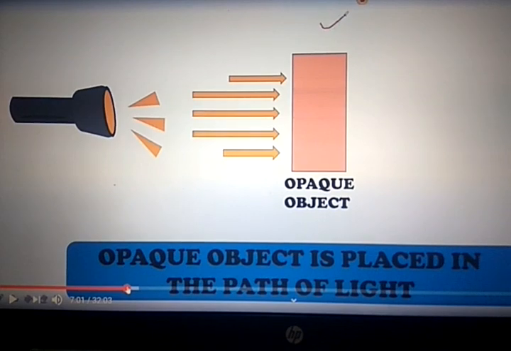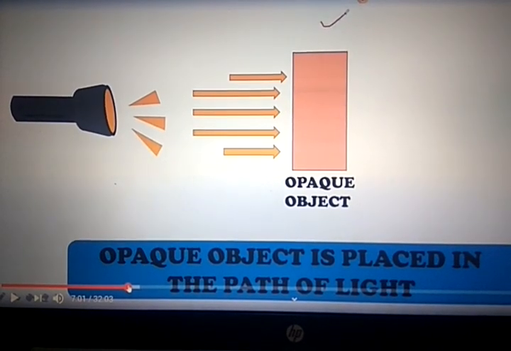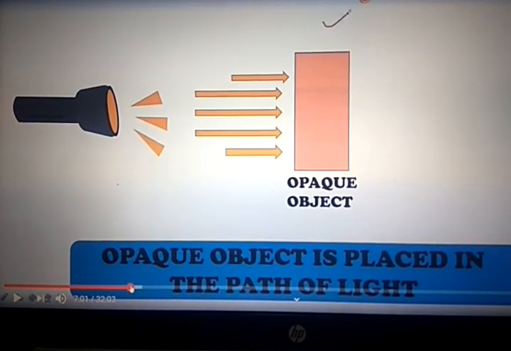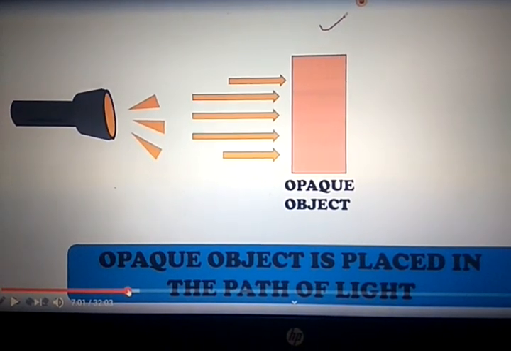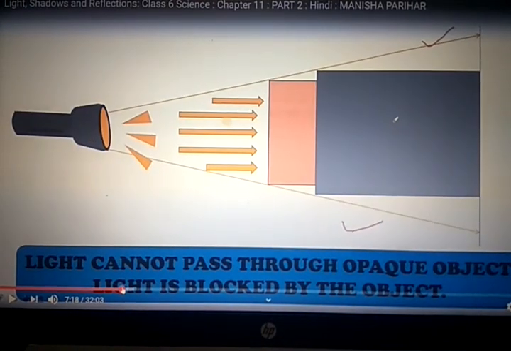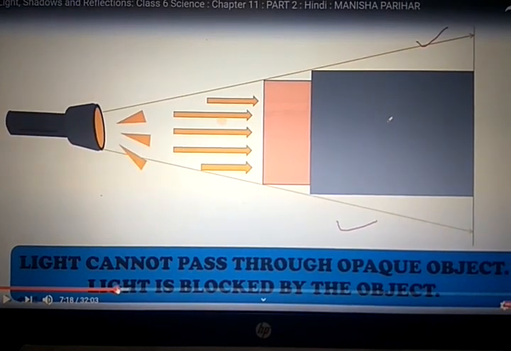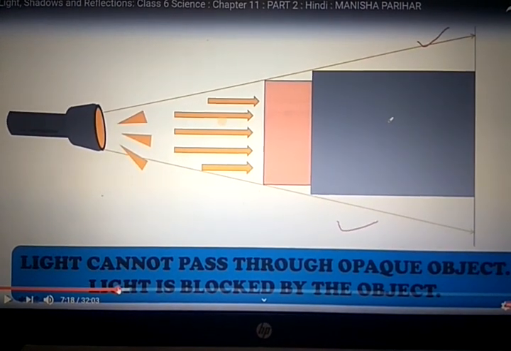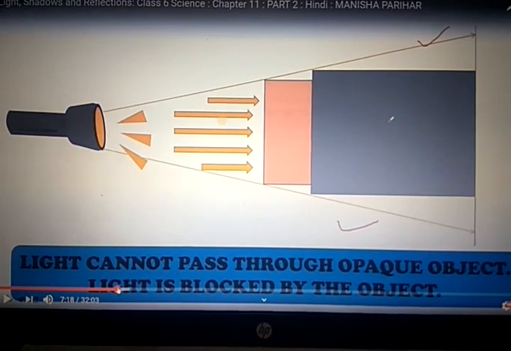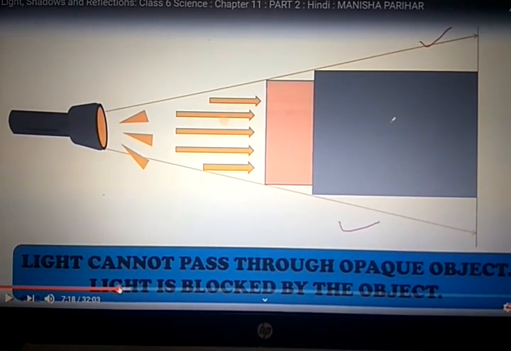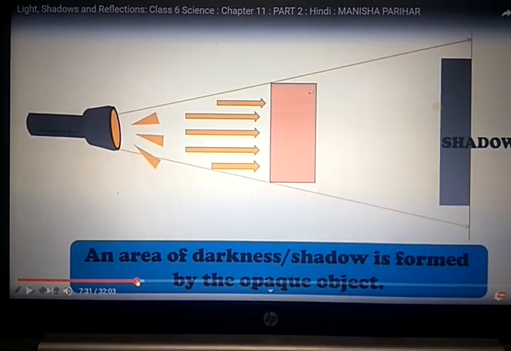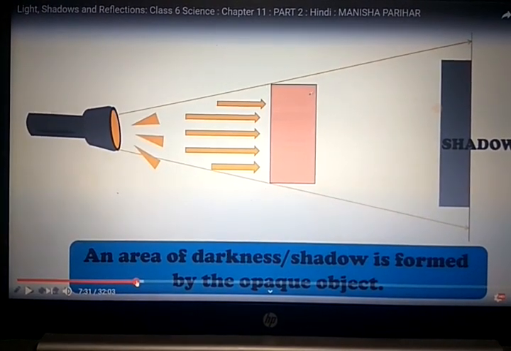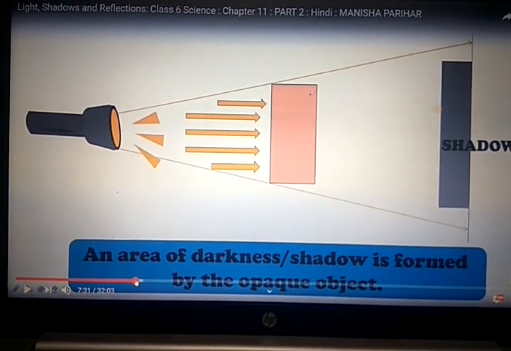You see here the source of light, a torch, is there. Here an opaque object is there. So the opaque object is placed in the path of light, so light cannot pass through that opaque object. Light is blocked by that particular object, so an area of darkness or shadow is formed by the opaque object.